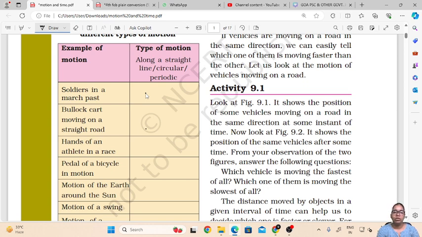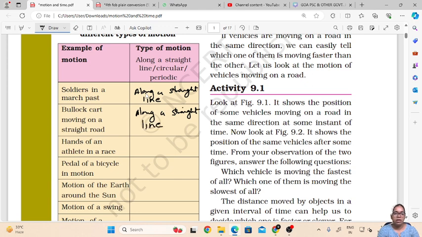So this type of motion is said to be motion along a straight line. Then a bullock cart moving on a straight road is also an example of motion along a straight line.